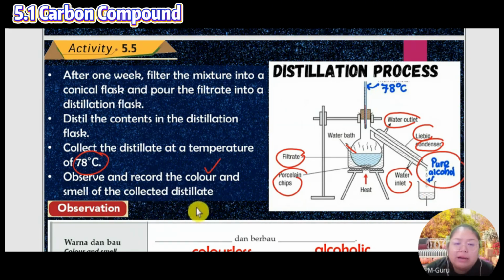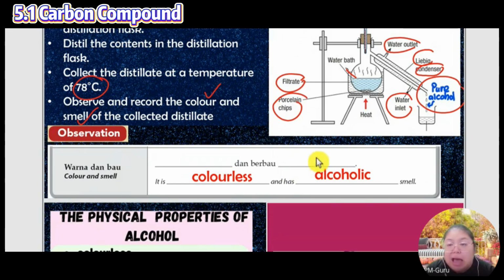We find it has no color. Another thing, it's very, very smelly. So they find this is the alcohol characteristic. First, colorless, transparent, no color. There's an alcoholic smell, very strong when you just smell it. This one is the original, not yet added any flavor. The original alcohol. The smell is very, very strong. When you just smell it, wow, you cannot stand it. This is normally pure alcohol.